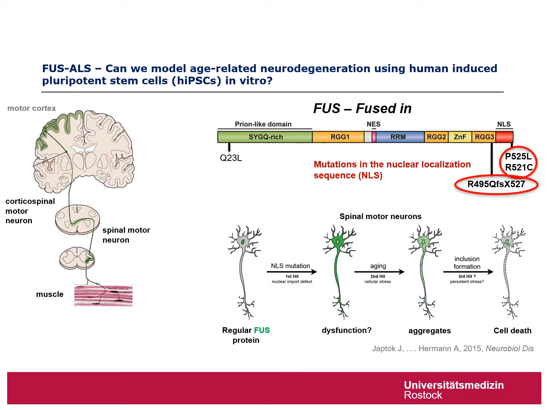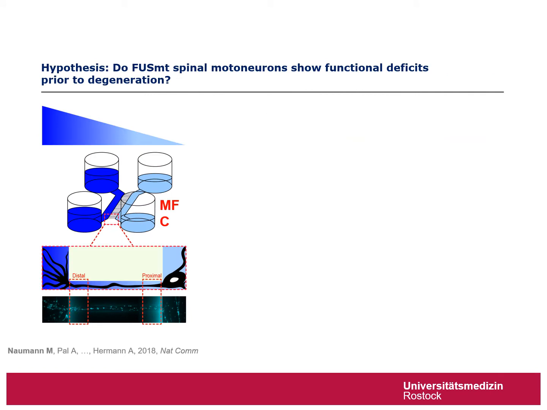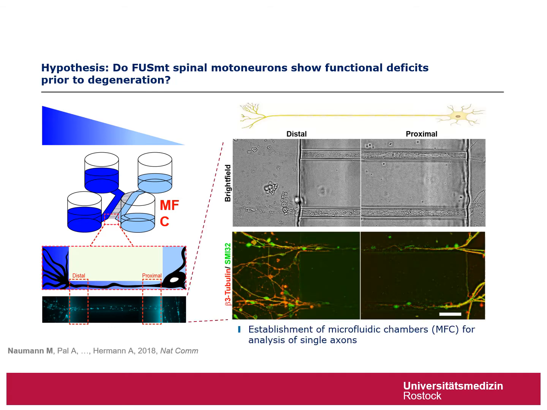Therefore, we aim to establish a human, patient, and iPSC-derived neural system in vitro to study the pathology of FUS-ALS. To study individual axons, we seeded the neurons into tiny microfluidic chambers that allowed the guided growth of axons without contamination of any neuronal cell bodies. This resulted in the establishment of a pure distal axonal model system.